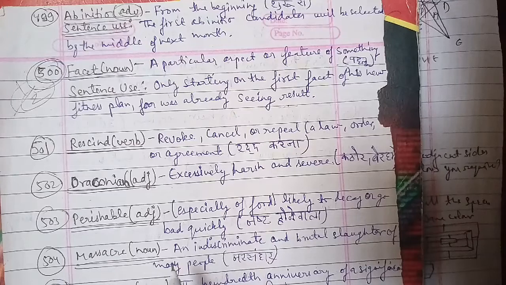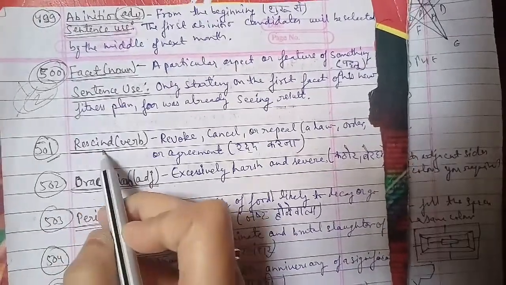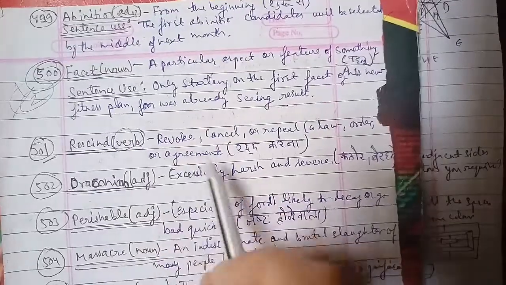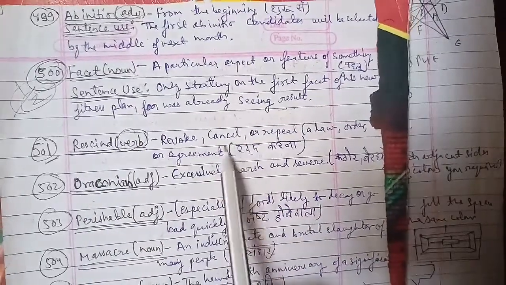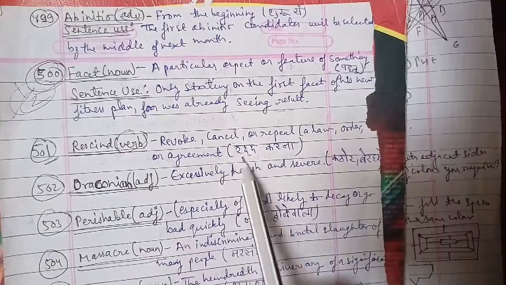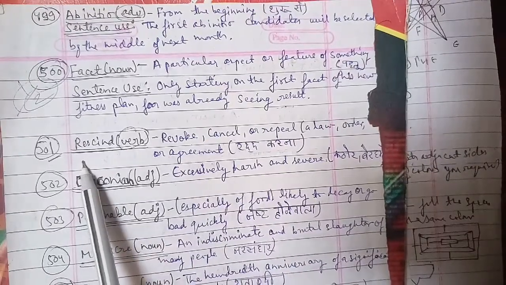We'll go ahead for the next here, and that is the 501st word, resigned. Resigned is a word that is being used as a verb here, and the meaning of resigned is revoke, or cancel, or repeal a law, order or agreement, that is रद्द कर देना किसी चीज़ को. That is when you can use the word resigned here.